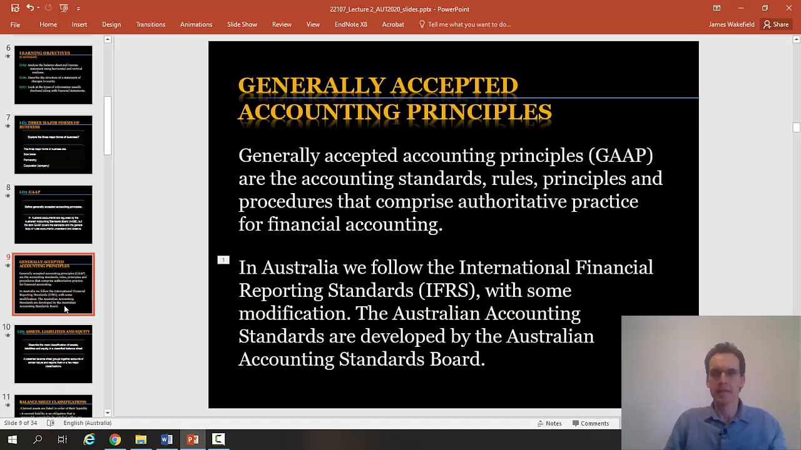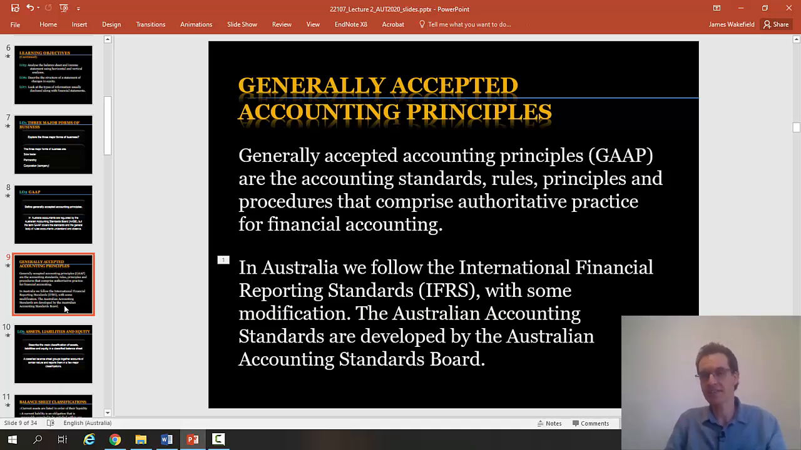Now, the generally accepted accounting principles covers the standards, the rules, the principles, the procedures, etc. So there are specific rules that relate to the way things have to be calculated and determined, and we're going to cover some of these specific rules in the coming weeks of the subject.